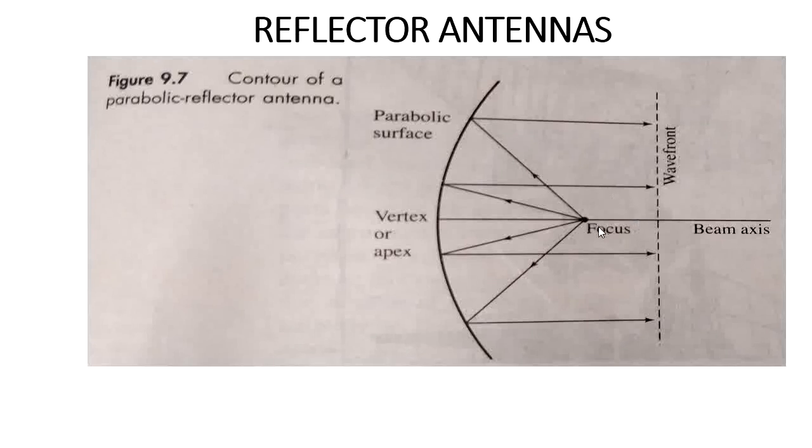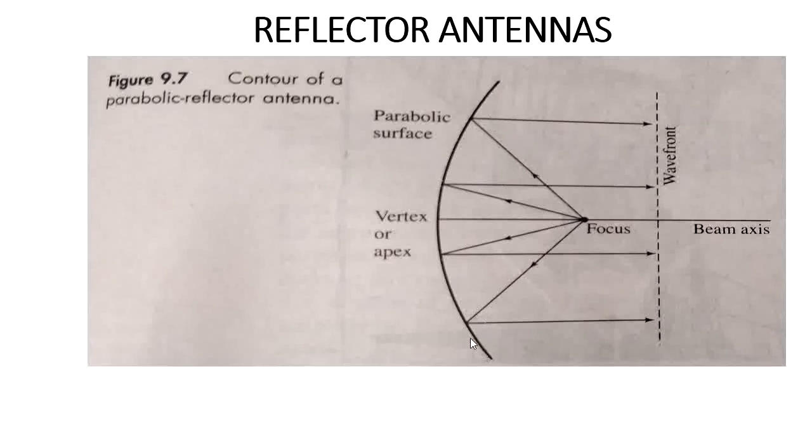If I want to generate the antenna radiation pattern, I need to get the signal. Where can I get the signal? Through the feed. The feed acts as a source of the signal in order to generate the antenna radiation pattern. I keep my feed at the beam axis of the parabolic antenna.